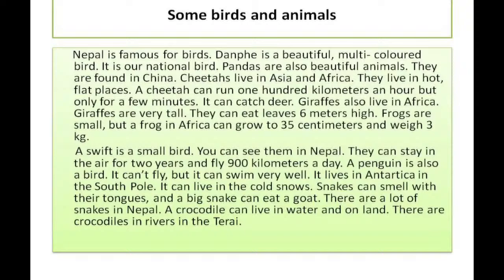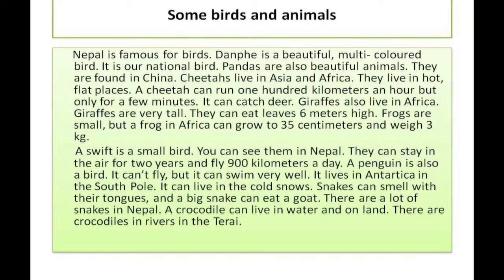They can stay in the air for 2 years and fly 900 kilometers a day. Now, see, so much interesting information we are getting about swift. Actually, swift is so fast that this name was given to the car. Okay. Now, actually a swift is a small bird, and we can find this swift bird in Nepal as well.